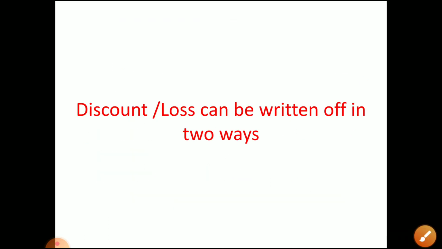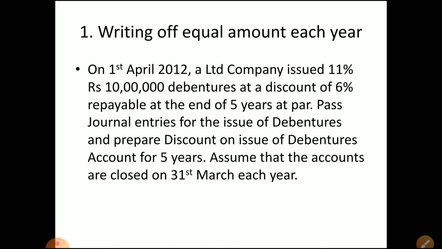Now, discount or loss can be written off in two ways. So how can we write off these expenses? We can adopt two methods. First is writing off an equal amount each year. So however much discount or loss there is, every year we will write off the same amount of loss.